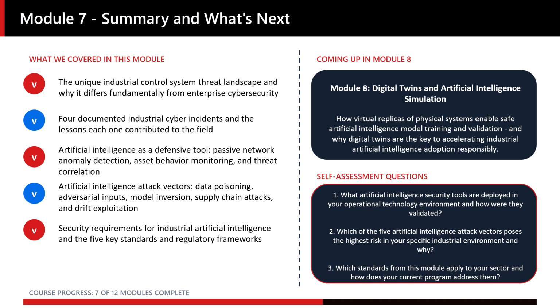We then turned to the less comfortable topic of artificial intelligence as an attack vector: 5 categories of attacks that specifically target machine learning systems and that industrial security programs must now explicitly address. We closed with the practical security requirements for industrial artificial intelligence and the regulatory and standards frameworks that are converging